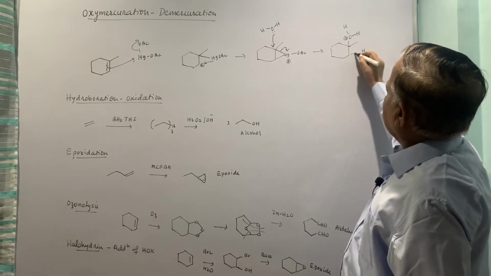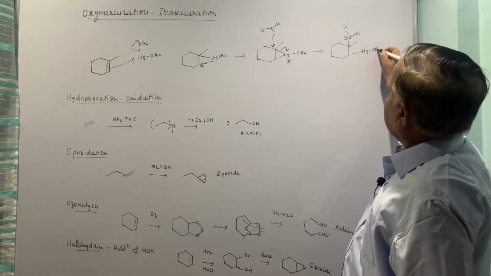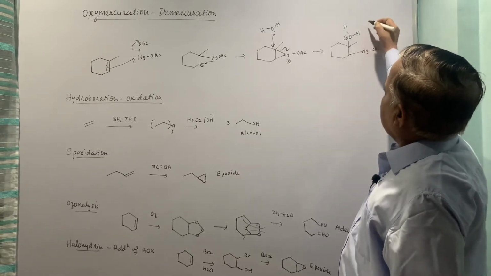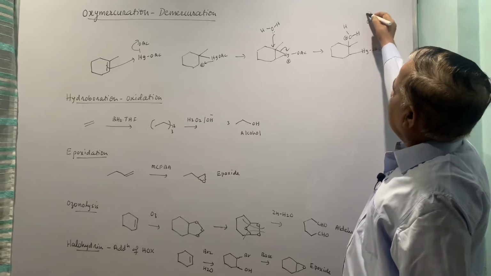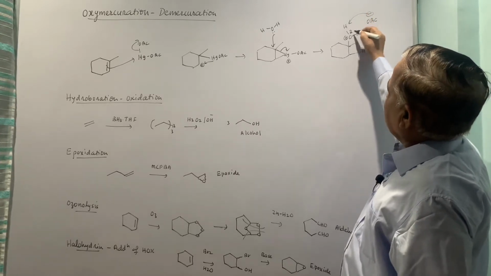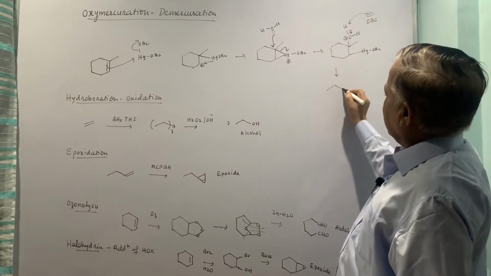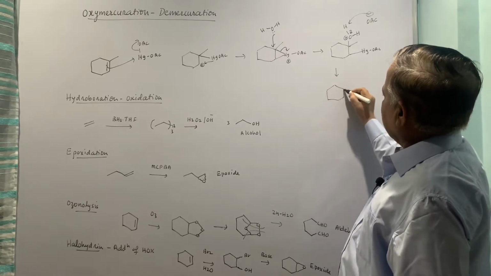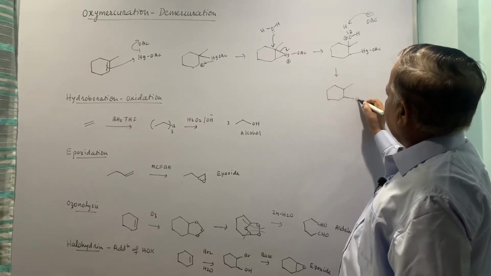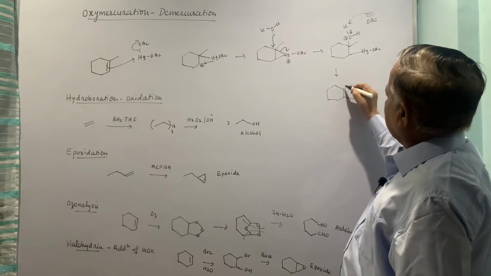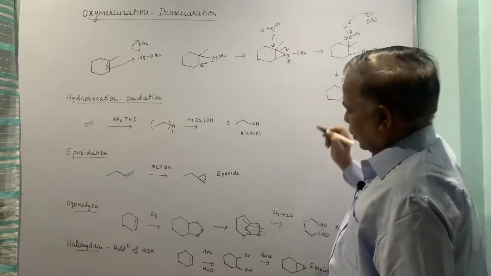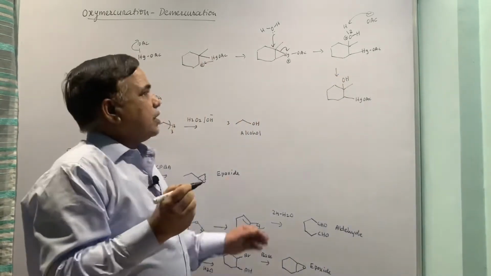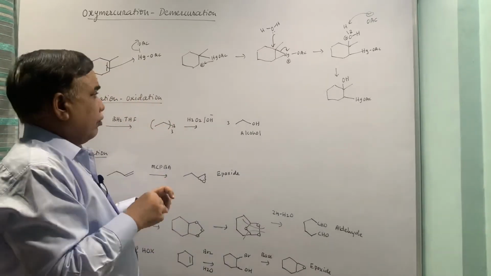Then OAc minus takes up the proton, and you get the first step, that is oxymercuration, wherein you have a bond with mercury and at the same time you are adding water to the double bond. So this is your overall oxymercuration step.